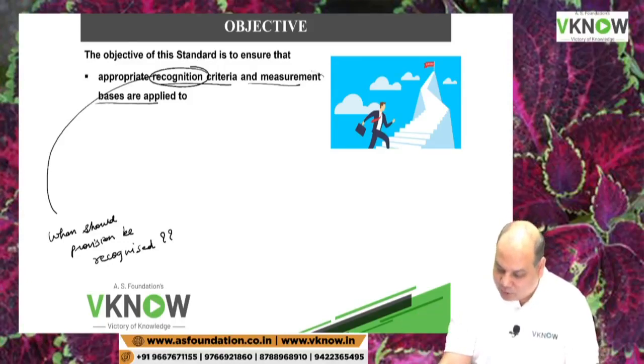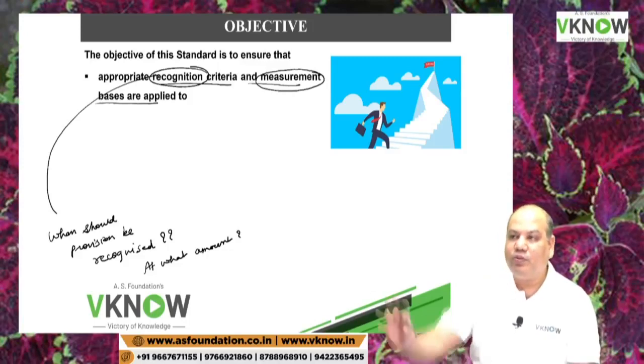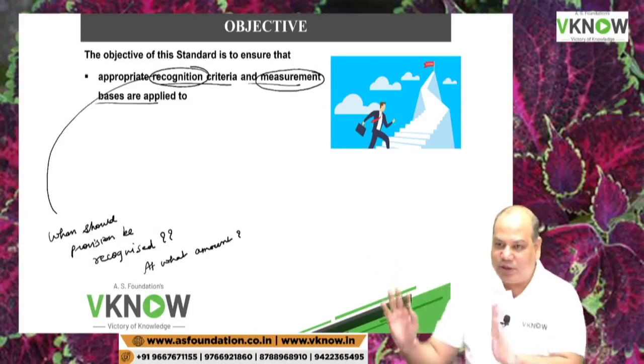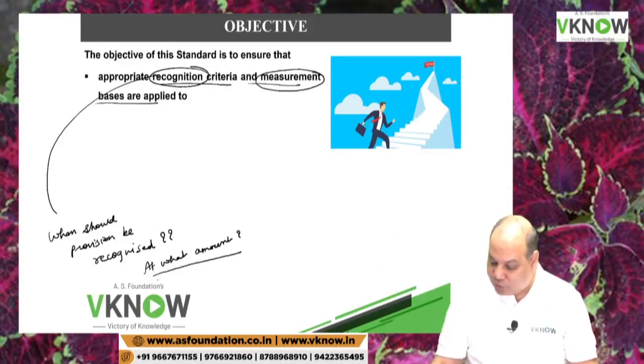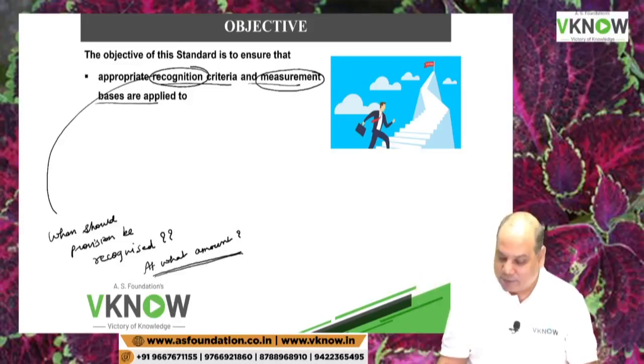And many questions will deal with measurement. At what amount? Because it is based on estimation. My employee will retire after 30 years. I have to pay him gratuity. It's an estimation. But of course, gratuity is not covered by this standard because we have a separate standard for that. But the logic is the same. You have to estimate the amount of provision. So this standard will give you a detailed guideline as to how to measure the amount of provision.